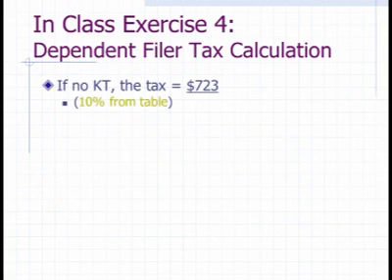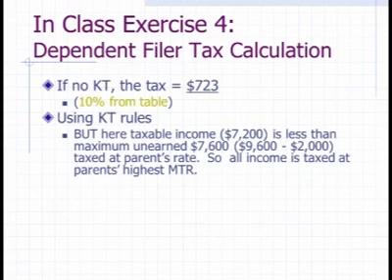And the usual suspects. Here's the tax from the tables. Here, the kiddie tax rules. Because so much is being offset, taxable income is actually smaller than the 9,600 minus 2,000. And so no more than taxable income will be taxed. So all of the income is going to be taxed at mom's rates.